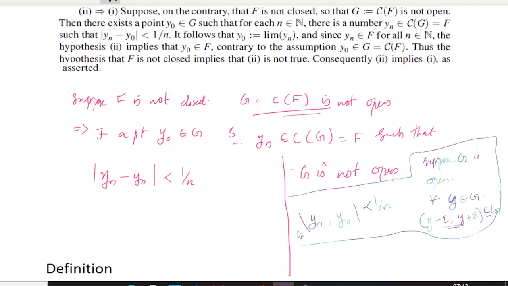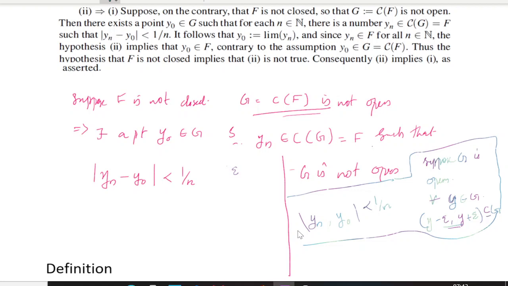That is, given that this G equal to the complement of F is not open. If this is not open, we are able to find a y naught belonging to G such that y_n belongs to the complement of G, that is F, such that the distance between this y naught and the sequence y_n is less than 1 by n. See, why am I taking 1 by n? It is actually some epsilon that will come. So we can take this epsilon as 1 by n.